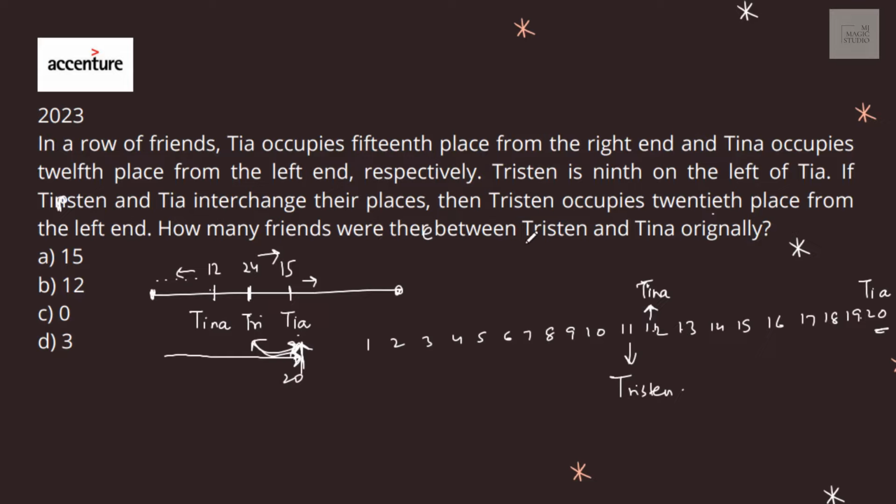How many friends were there between Tristan and Tina? Originally, Tristan and Tina were sitting close to each other. There was no one between Tristan and Tina. 0 friends were there between Tristan and Tina originally.